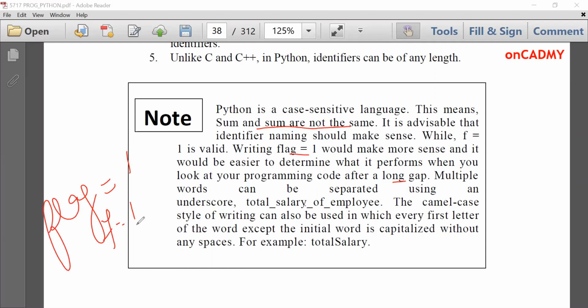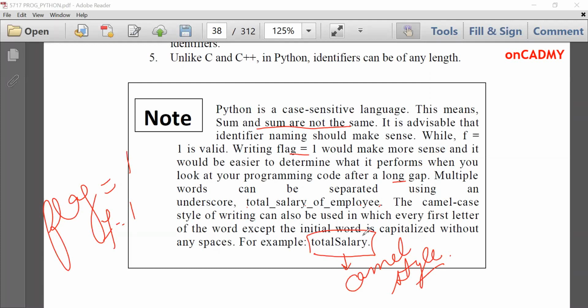Multiple words can be separated by using an underscore, such as total_salary_of_employee, because we cannot give white space between different words. So we can use underscores: total underscore salary underscore of underscore employee. The camel case style of writing can also be used, in which every first letter of the word except the initial word is capitalized without any spaces. For example, totalSalary. So this form is called camel case style. This is very important to know.